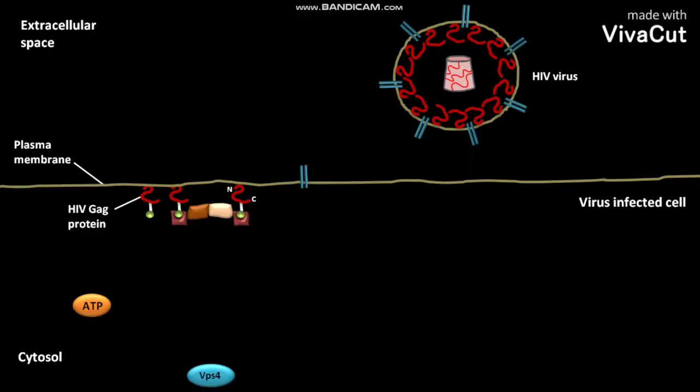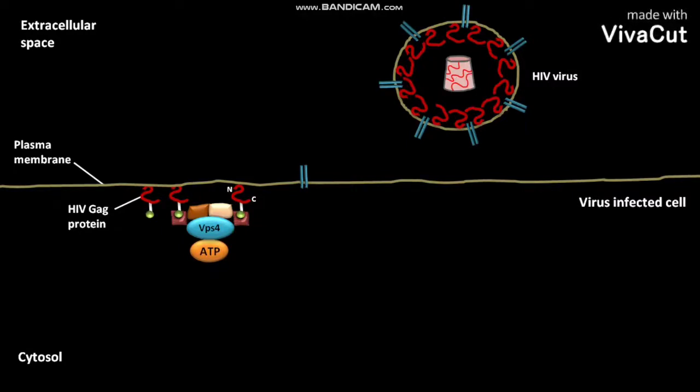VPS4 is a cytosolic ATPase. VPS4 is a cellular protein. VPS4 stands for vacuolar protein sorting 4. VPS4 then binds to the assembled ESCRT protein. The cytosolic ATP then binds with the bound VPS4.